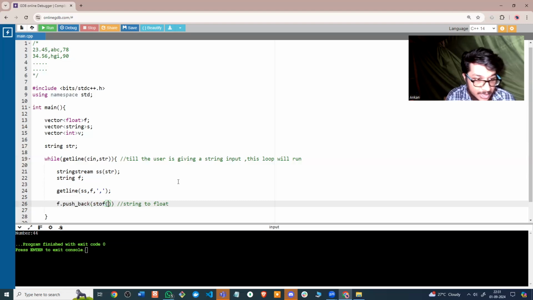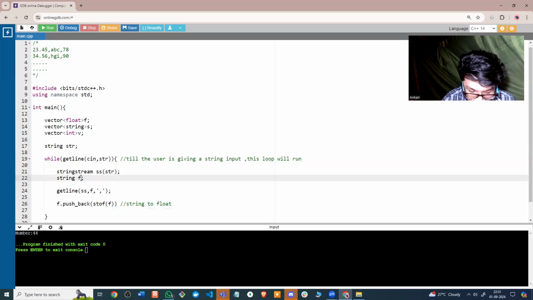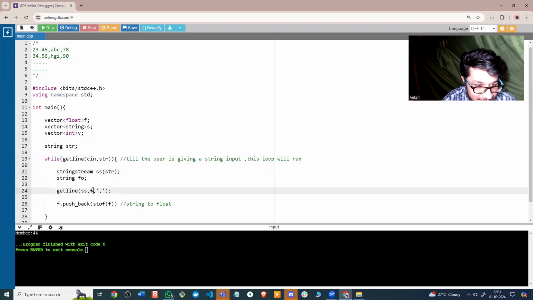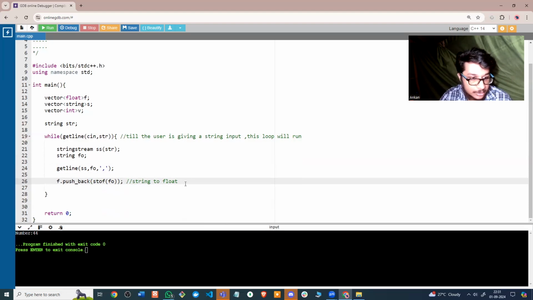So stof, and I have to put f here. Okay, the names can't be similar. f was the name of the vector, so the string cannot be f again. That is how we can do it.